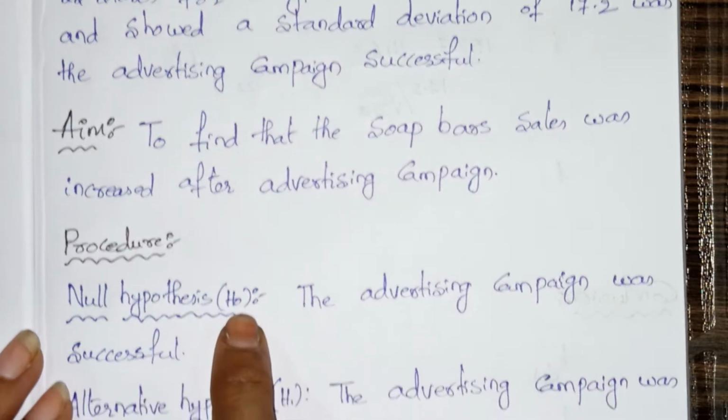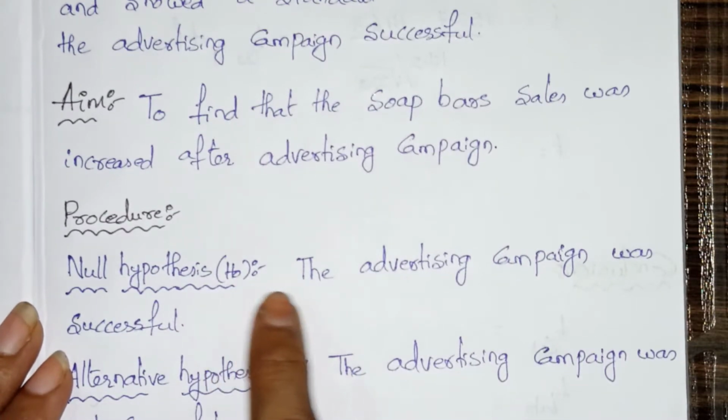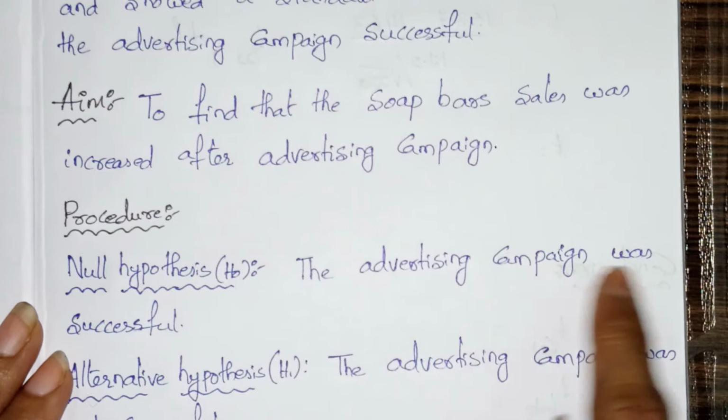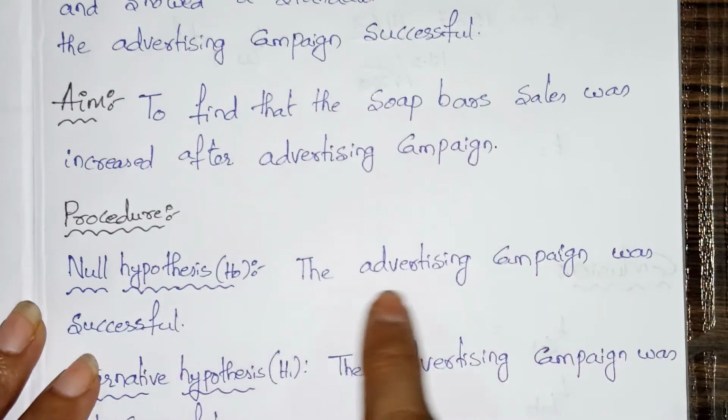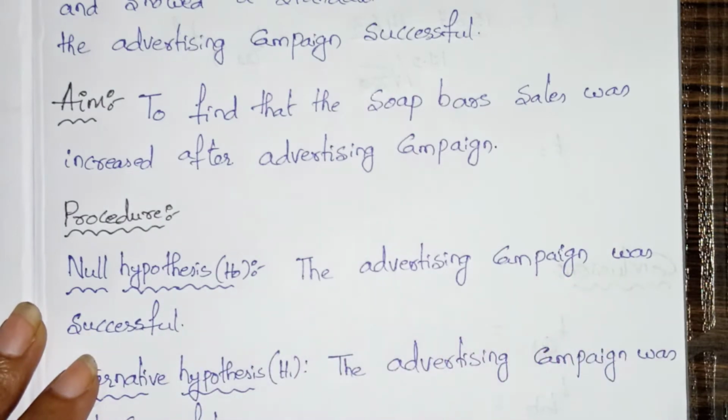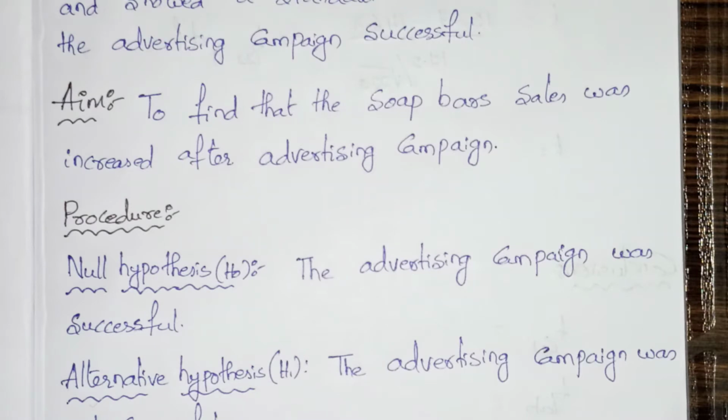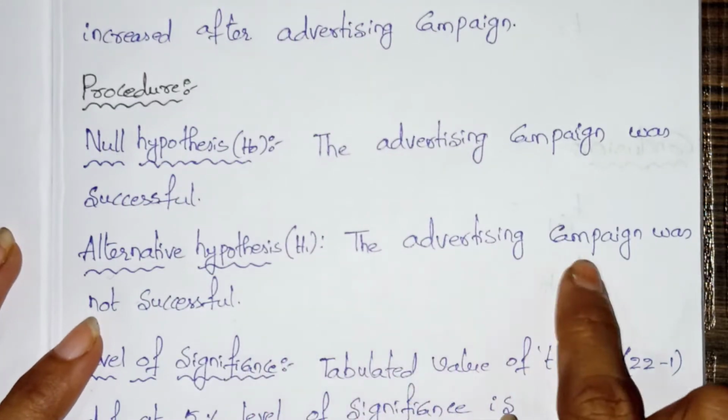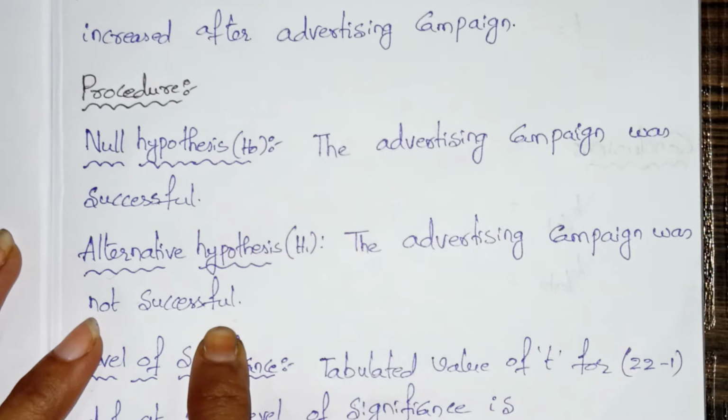The null hypothesis is denoted with H naught. Here we are saying that the advertising campaign was not successful, and the alternative says the advertising campaign was successful.